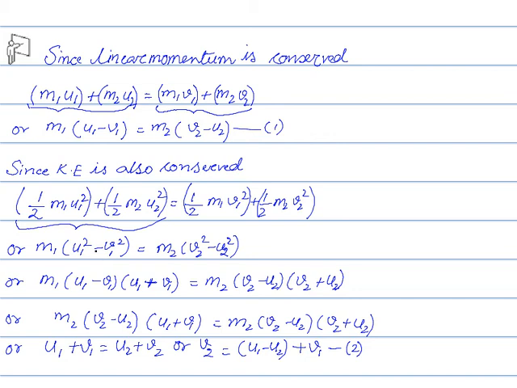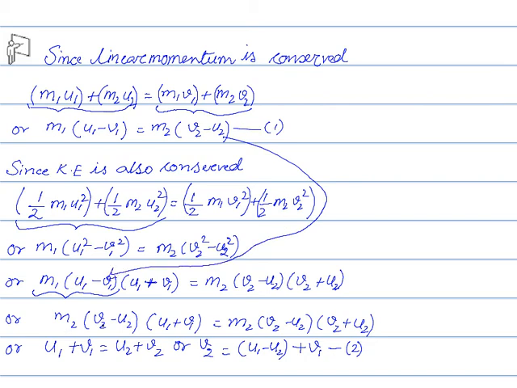Now let us split it, a square minus b square, so (a minus b)(a plus b). Now from the earlier equation, m1 (u1 minus v1) is nothing but m2 (v2 minus u2). So we can directly put this value here.